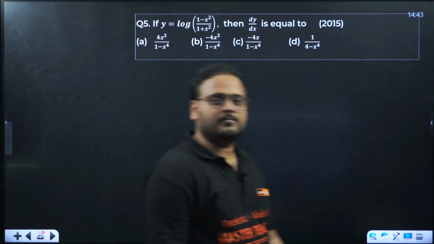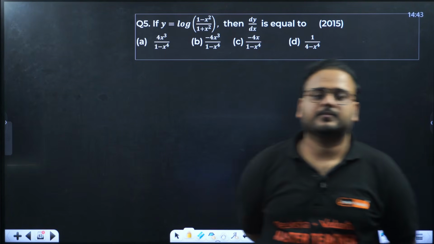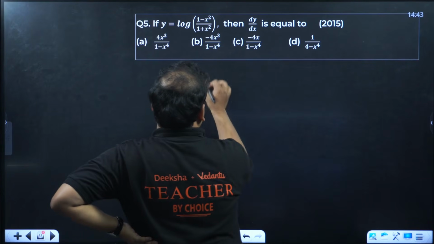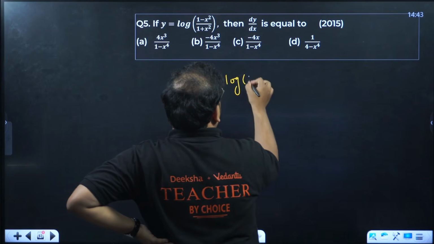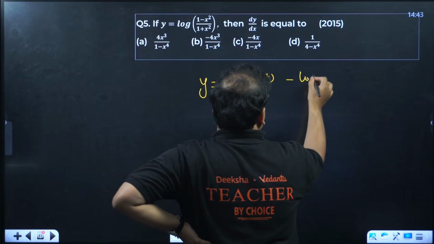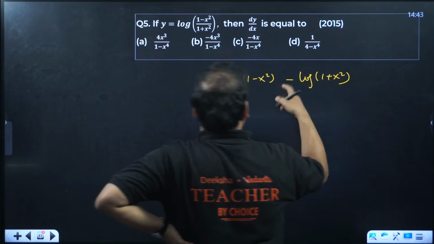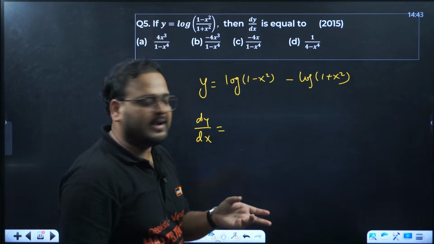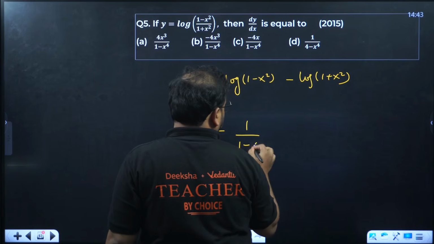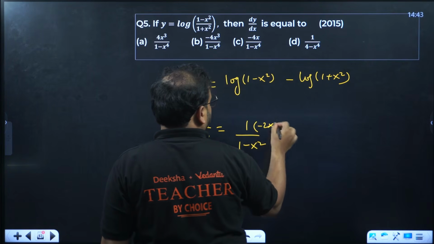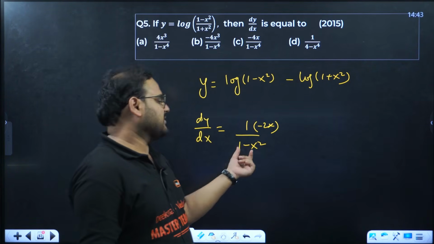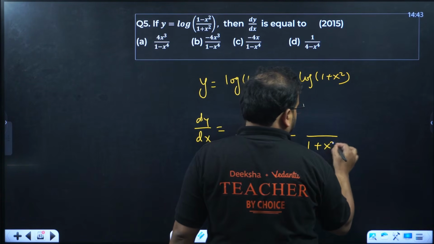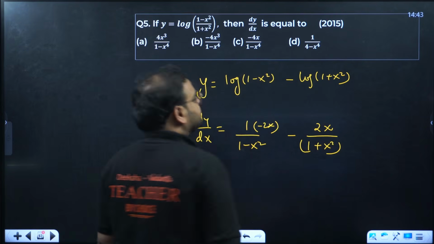Clear, right? Next. We have again log, but we have the quotient rule condition. So we can write directly over here y equal to log of (1 minus x square) minus log of (1 plus x square). Now differentiate it. Differentiate over here, you get minus 2x. Derivative of this is 1 minus x square. This becomes minus 2x, and we'll have plus 2x.